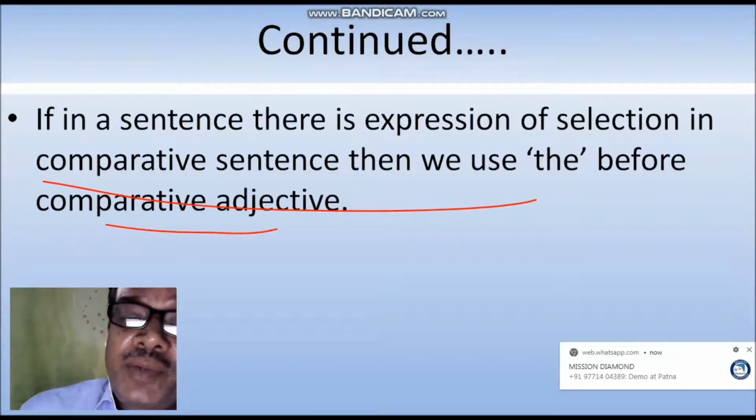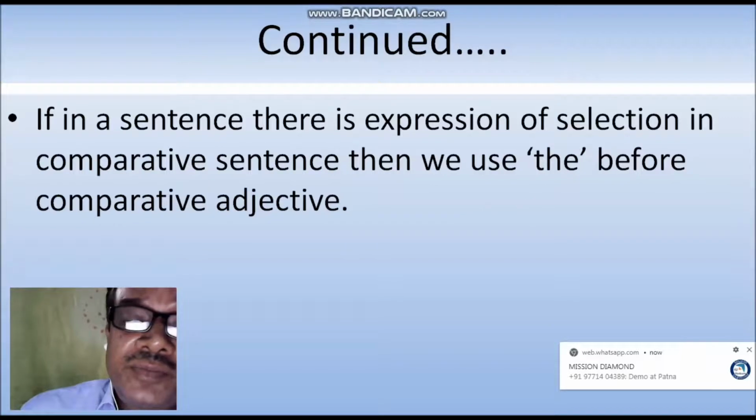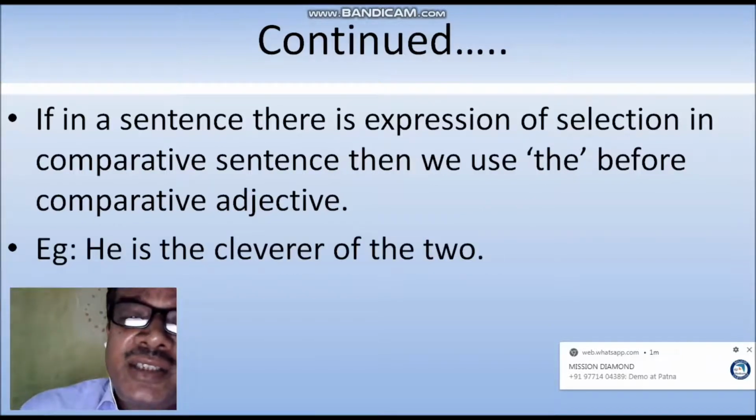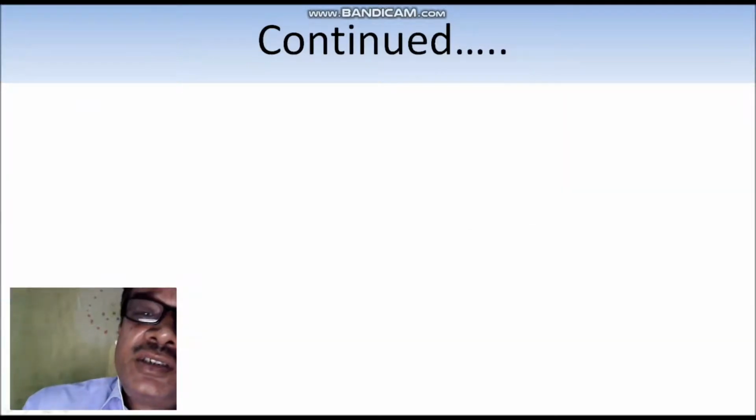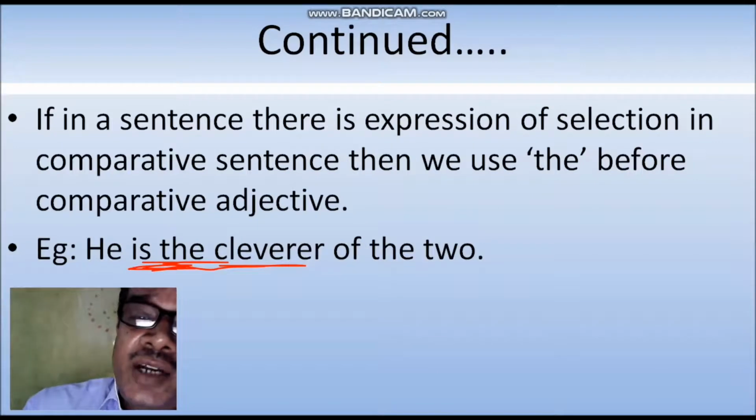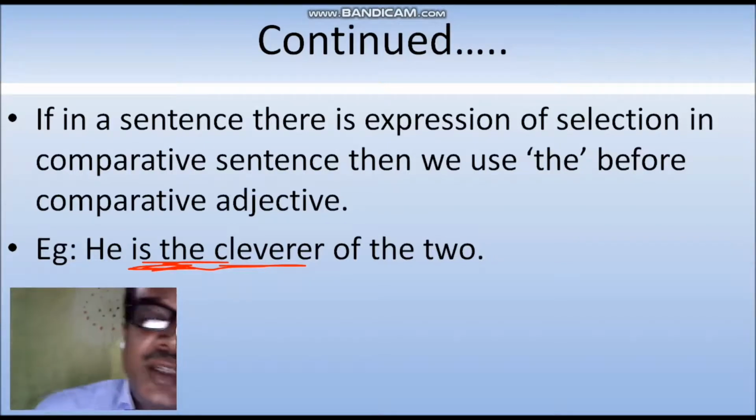By the example we can better understand that. He is the cleverer of the two. You are looking, the cleverer is the comparative word, and before that we are using the, because he is the cleverer of the two. Between the two persons he is the clever. That's why we have used the definite article.